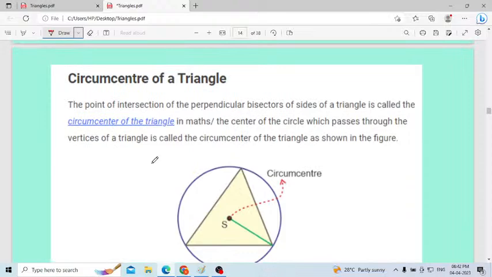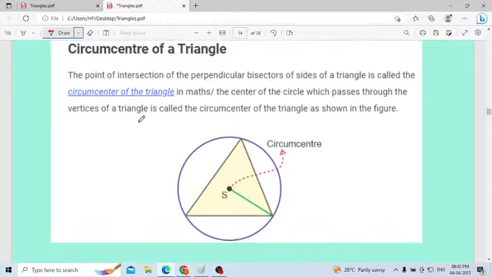Then what is meant by the circumcenter of a triangle? The point of intersection of the perpendicular bisectors of the sides of a triangle is called the circumcenter of the triangle. Circumcenter. What is meant by circumcenter?